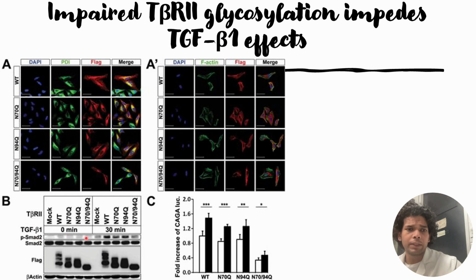However, when they treated with TGF-β1 for 30 minutes, they saw significant signaling for the wild type and slightly lower signaling for the single mutant, and very low signals compared to the other three cases for the double mutant, indicating that the double mutant also affects the downstream signaling, reflected in the phosphorylated SMAD 2 pathway.